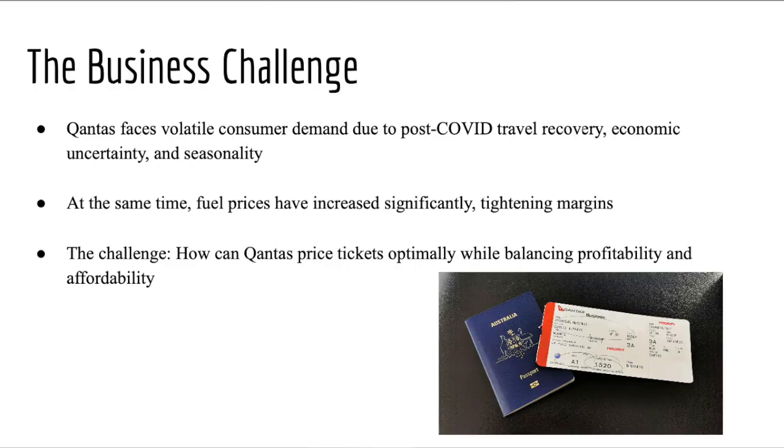The central question at hand is how can Qantas set ticket prices optimally to balance profitability and demand under fluctuating fuel costs? To explore this, I've applied two economic frameworks, demand and supply and elasticity, and I've used three Excel-based business analytic tools: summary statistics, regression analysis, and pivot charts.